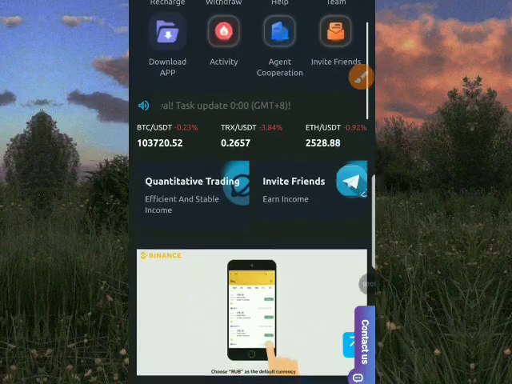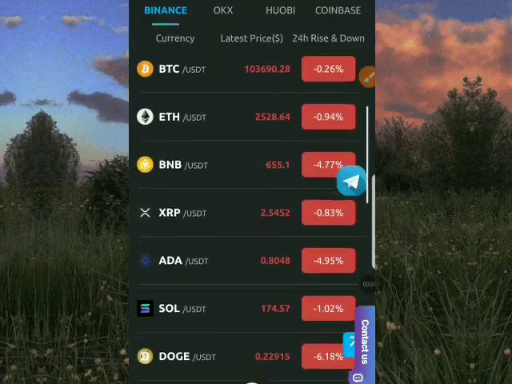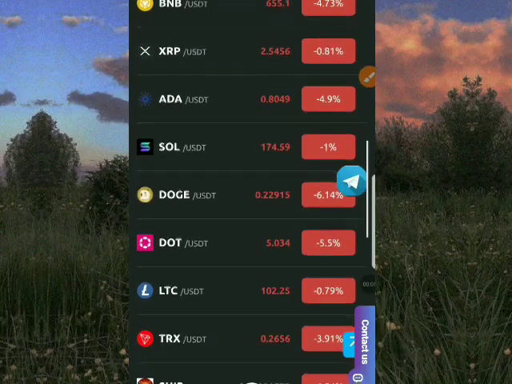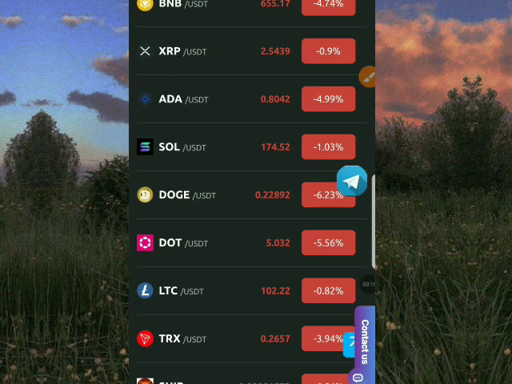This is a new platform where you can earn free USDT for yourself, invest, and have daily profits with a good percentage, and bag a lot of money for yourself this 2025.